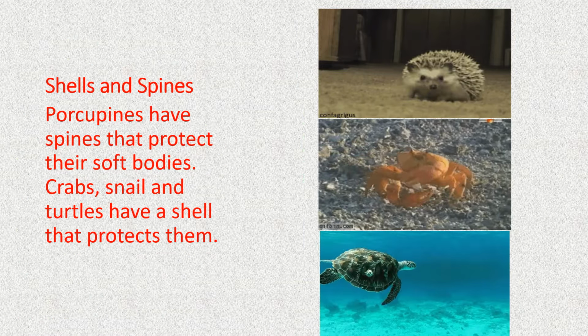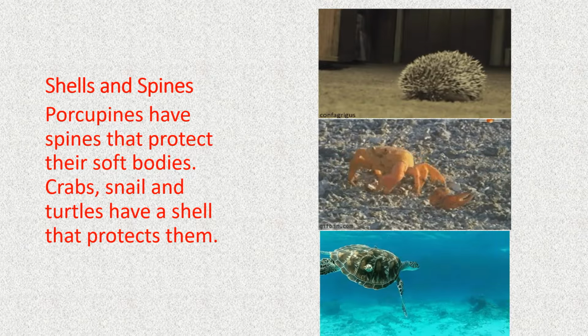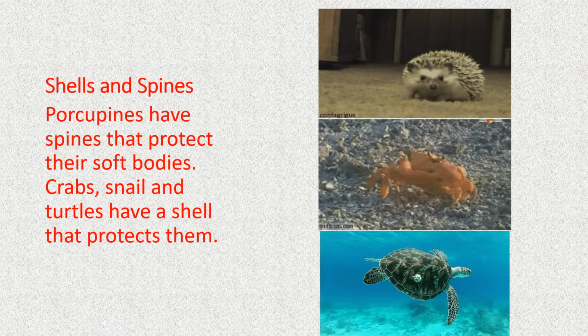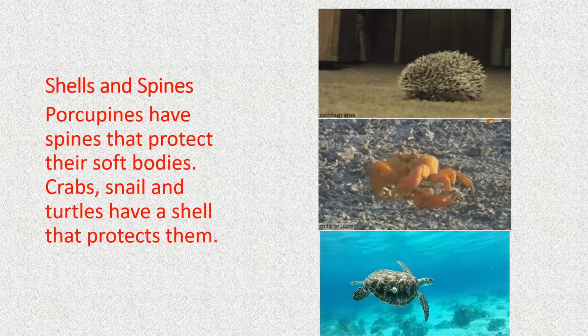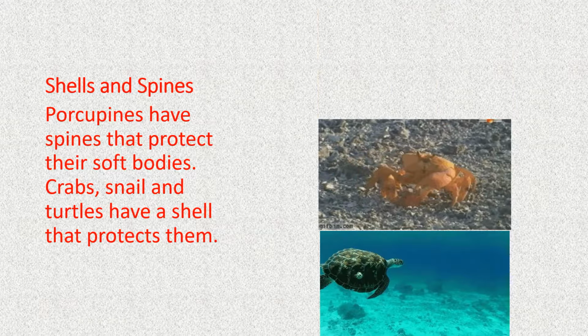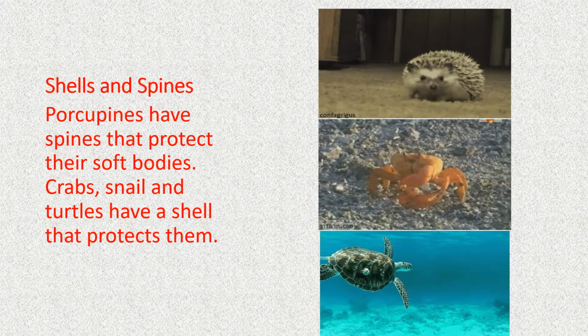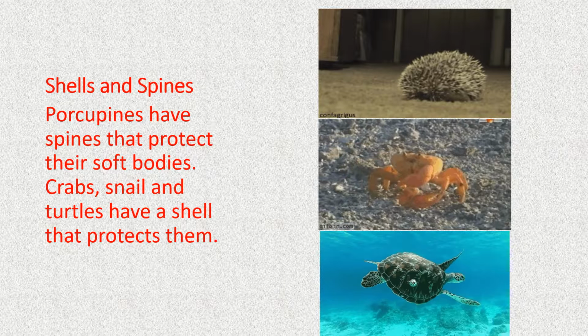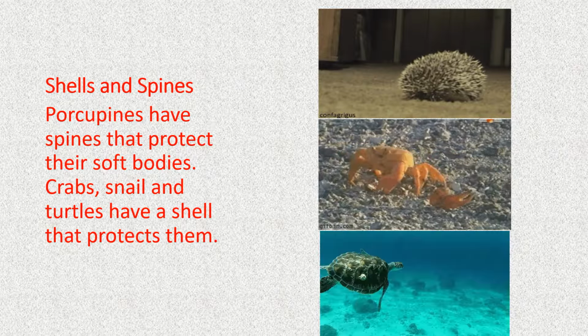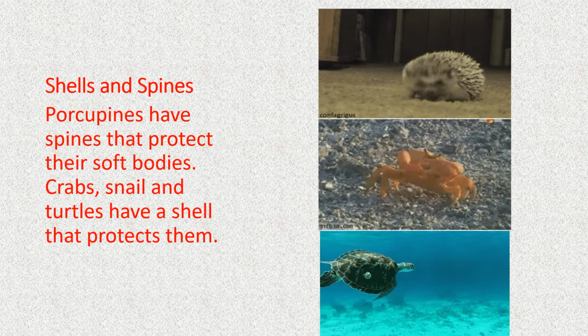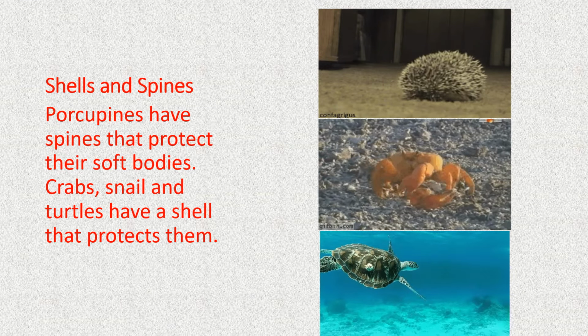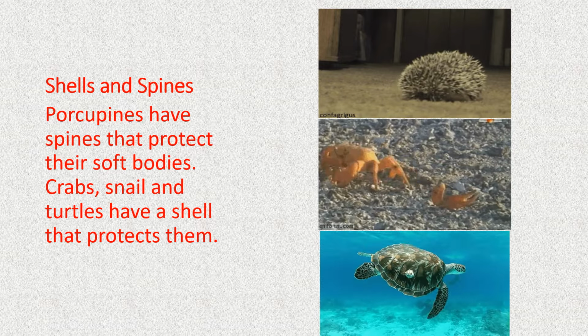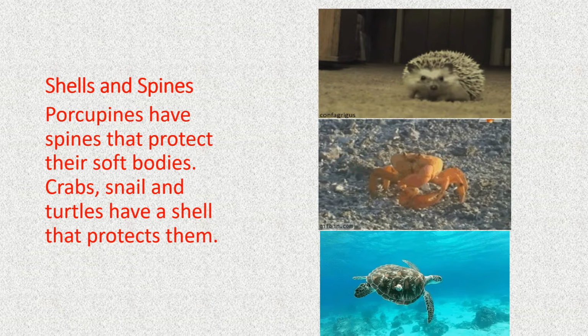Shells and spines are other protective parts of some animals. Children, you might have seen snails during the rainy season. They have shells over their body so that they can protect themselves inside the shell. Whenever any enemy or uncomfortable situation arises, they go inside the shells.